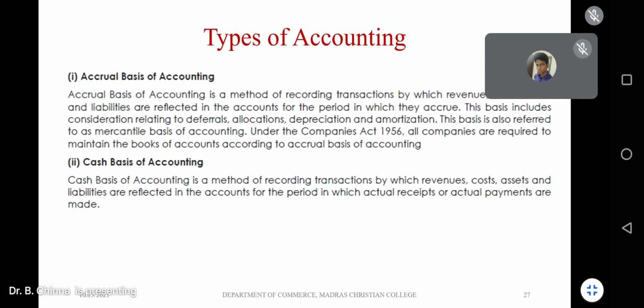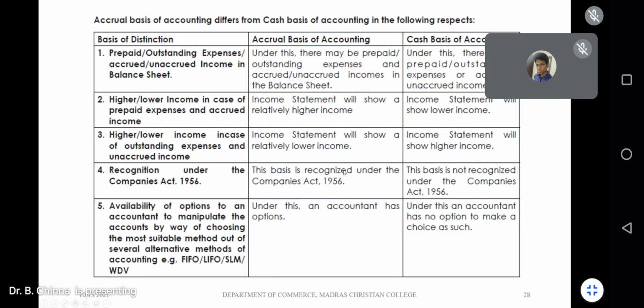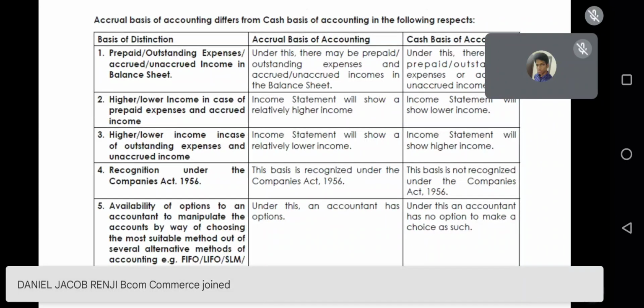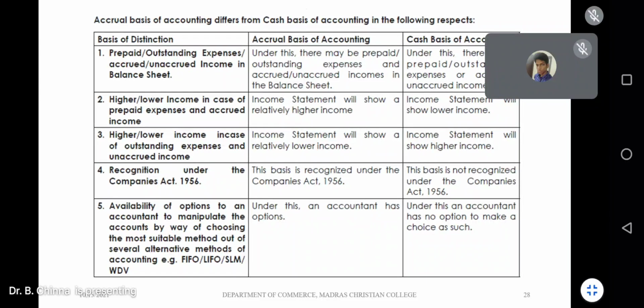However, the cash basis has its own deficiency. We will just see about that too. The major differences, when you talk about the basis of distinction: prepaid and outstanding expenditure will be there when you follow accrual basis of accounting. In case you follow cash basis of accounting, that will not be there.